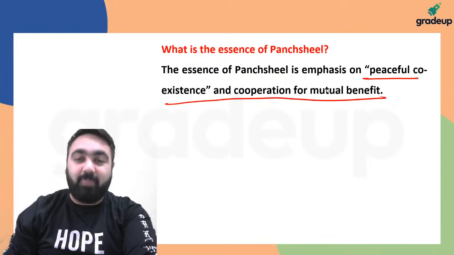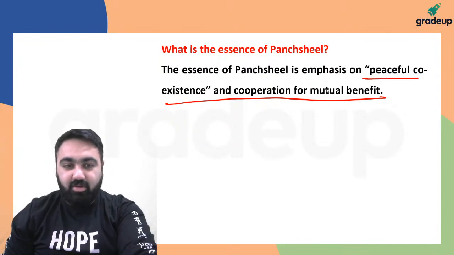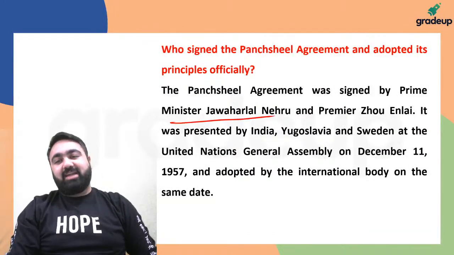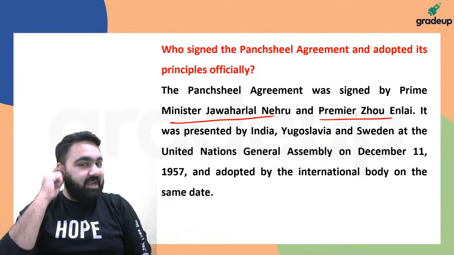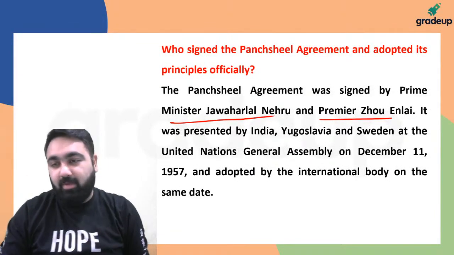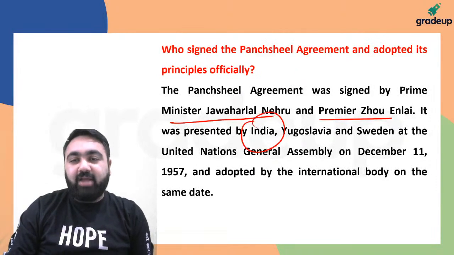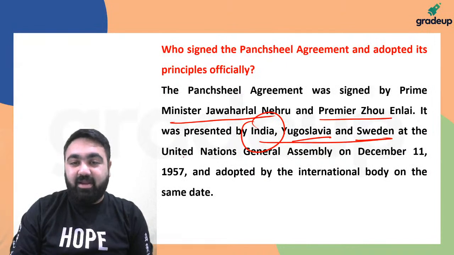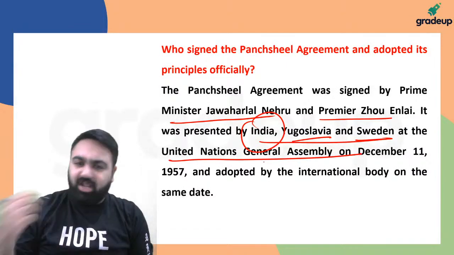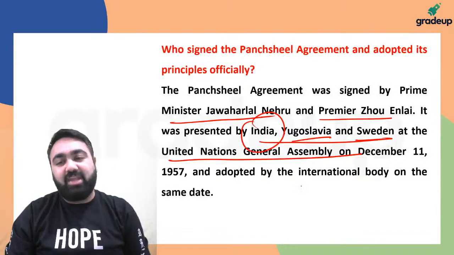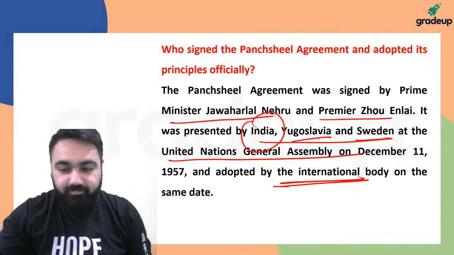Again, more on paper, less on the ground. It was signed by Jawaharlal Nehru from our side, Premier Zhou Enlai from their side, and it was also presented in the United Nations that many people would not know. India, Yugoslavia, and Sweden, these three countries together, presented this agreement at the United Nations General Assembly to tell the world that we have signed this agreement and the international body accepted this agreement as well.